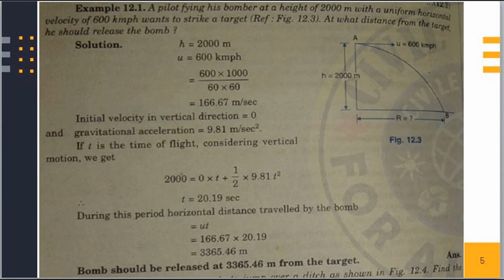During this period, horizontal distance traveled by the bomber or bomb should be ut. Therefore, we know that u is equal to 166.67 and time t be the 20.19. Therefore, we get horizontal distance traveled by the bomb is equal to 3365.46 meter. Therefore, bomb should be released at 3365.46 meter from the target.